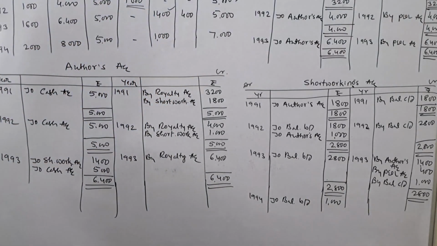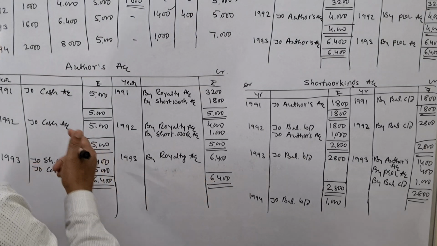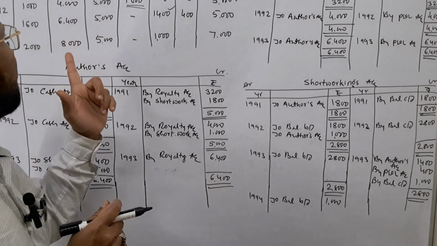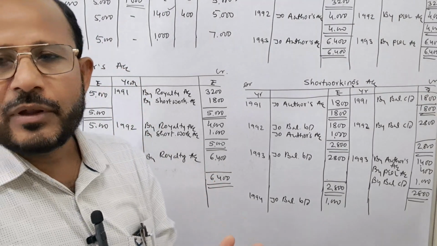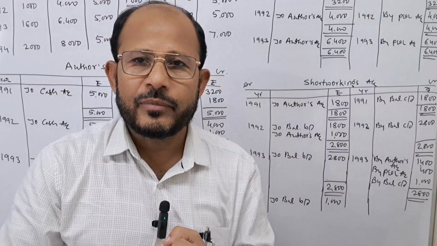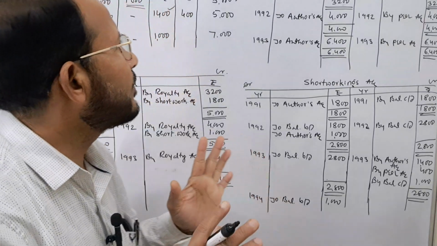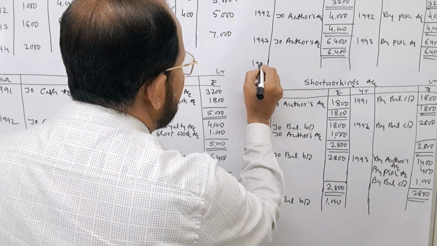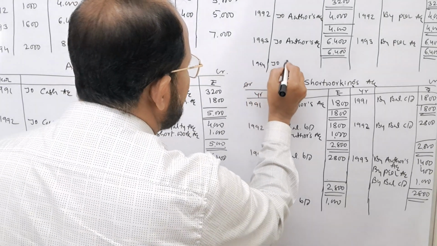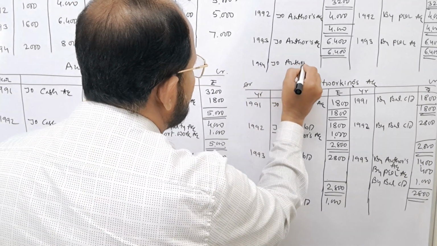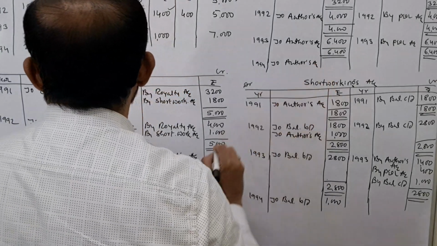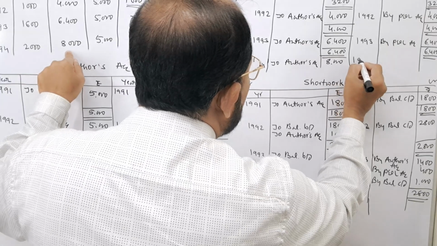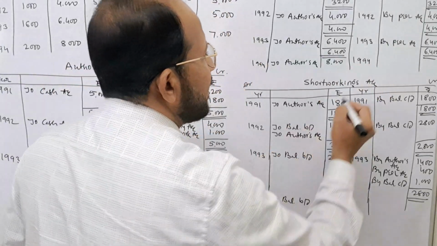Next one, we come to the last year 1994. Here again, what is the journal entry? Here short working is not there. Royalty account is to be debited and author's account is to be credited. That is why here, in 1994, I take to author's account. What is the amount? Rupees 8000 is the actual royalty. Now I am going to close it here.